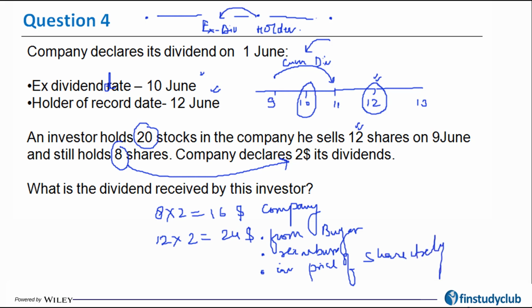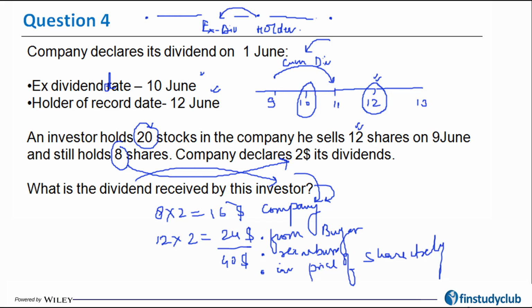So overall he's going to still get $40 as 2 into 20 stocks. But the question is, how much is the dividend received by the investor? And the question here specifies by the company. I mean, that's the broad understanding by default. Okay, so the answer will be 16.